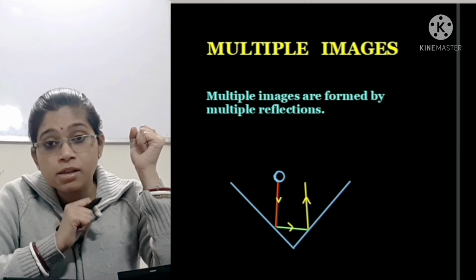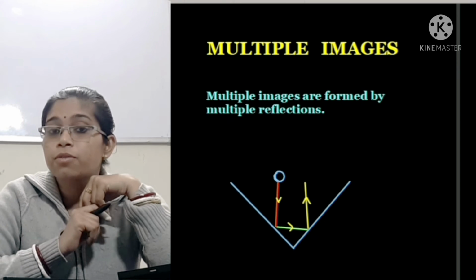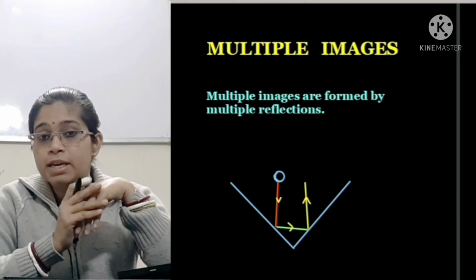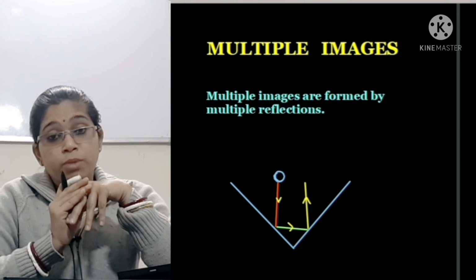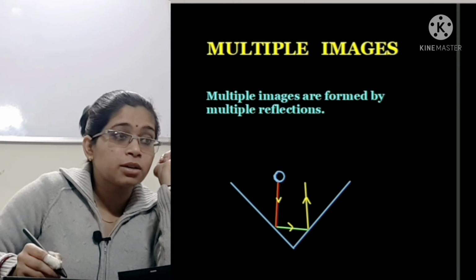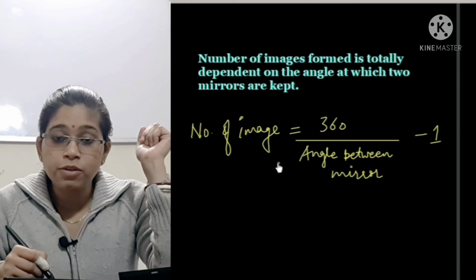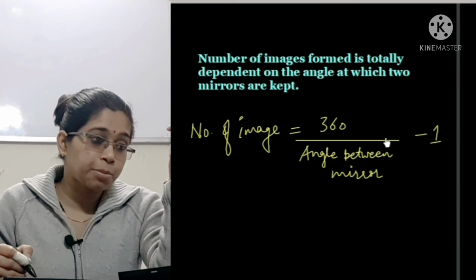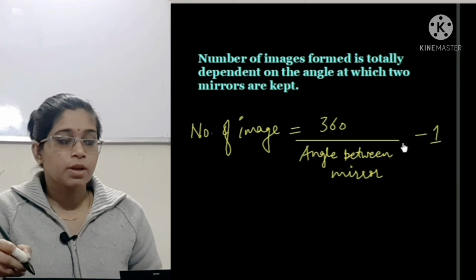Now if anyone asks you to calculate the number of images formed when two mirrors are placed at a particular angle, you might think how you will be able to find that out. But we have a formula to calculate that. Number of images equals 360 degrees upon the angle between the mirrors, minus 1.